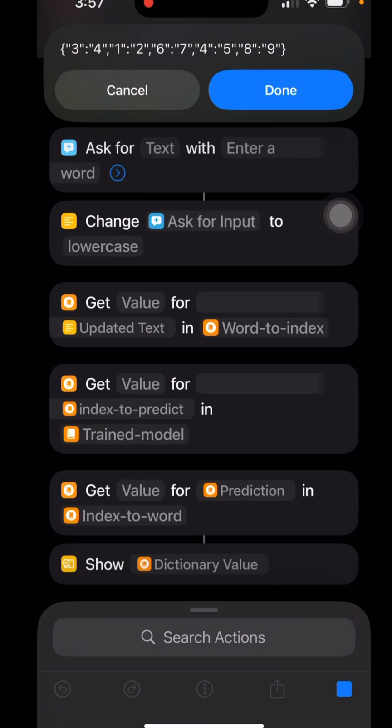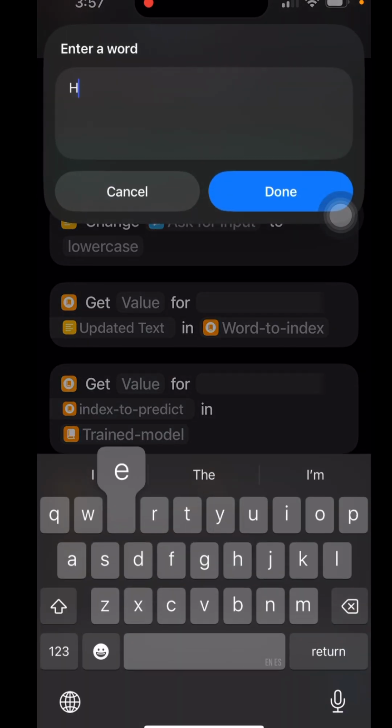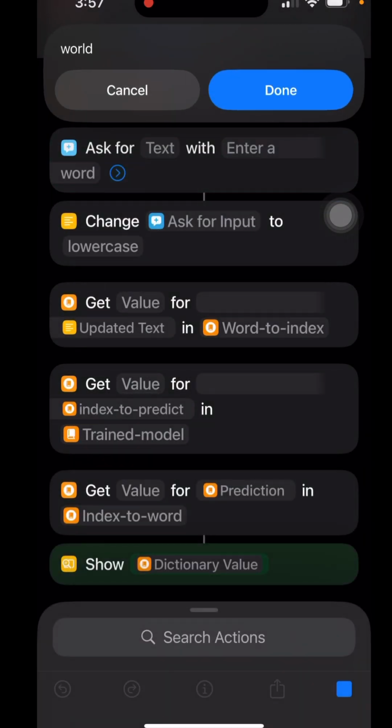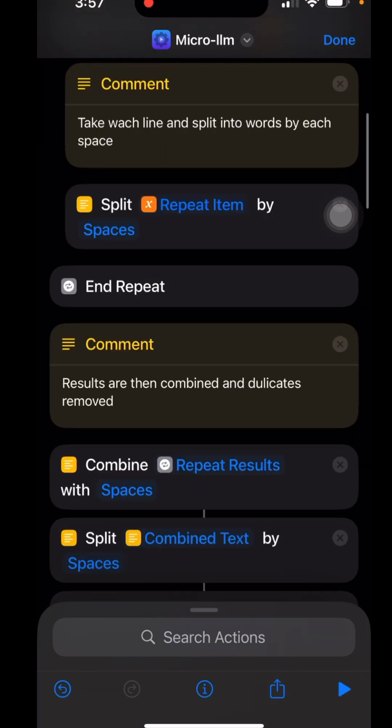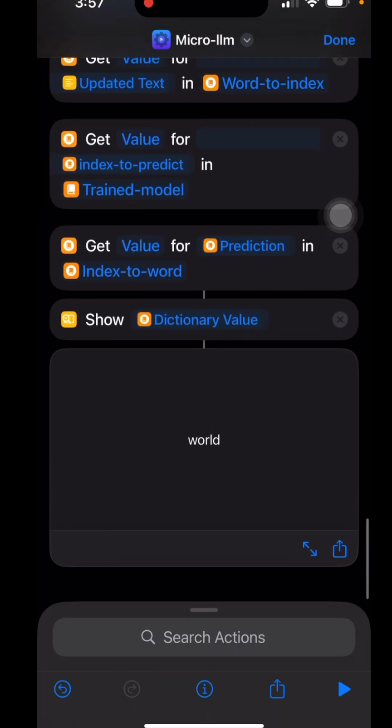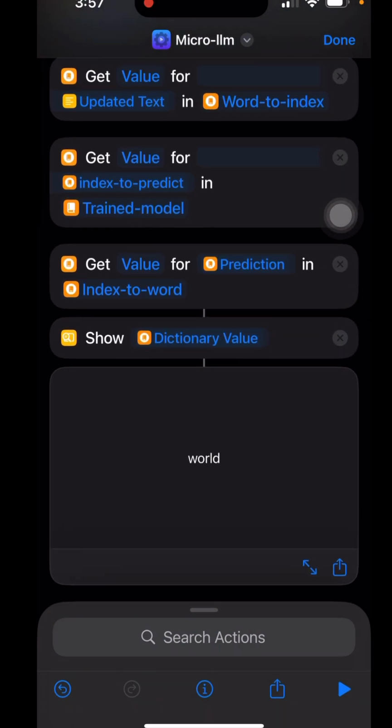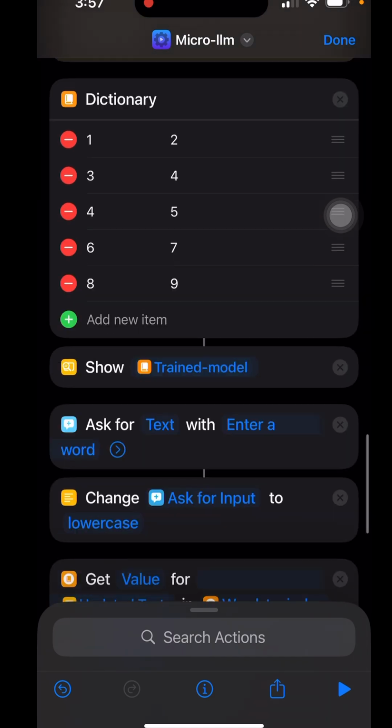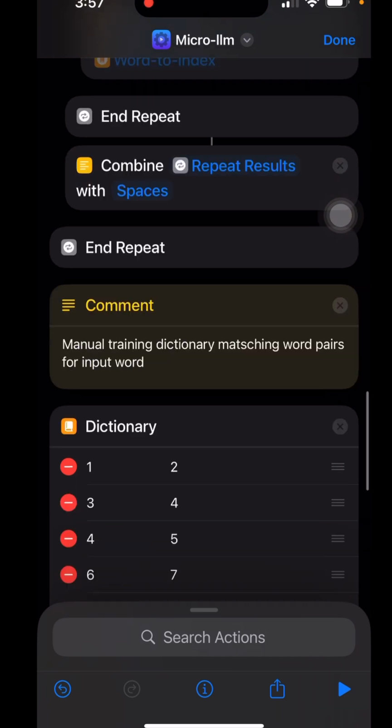So if I provided a word and I say the word hello, the next word should be world. And it's going to show me hello world, right? So the word it's going to show me is world because that's the word that we programmed that will be next, and so on, right?